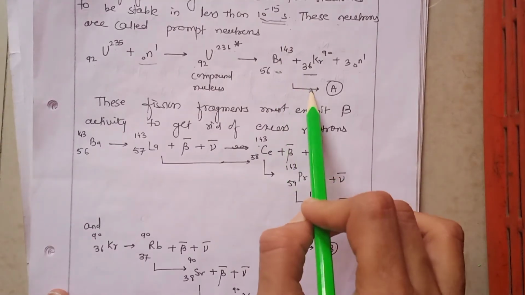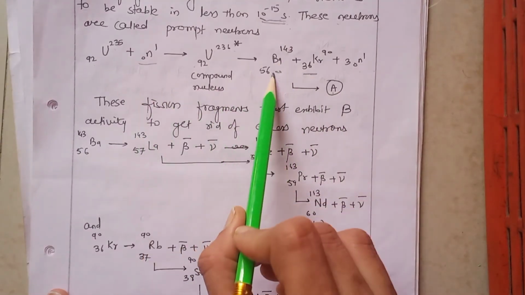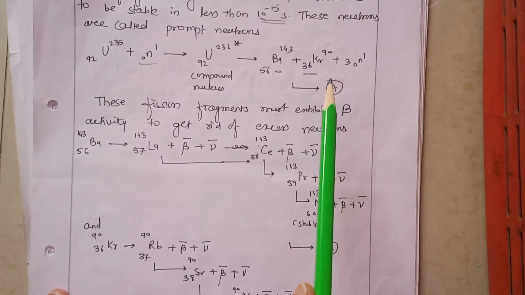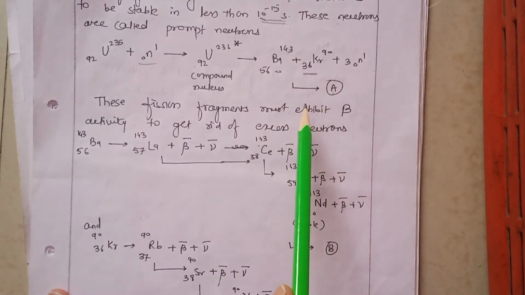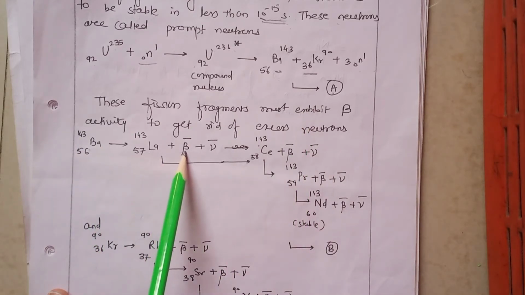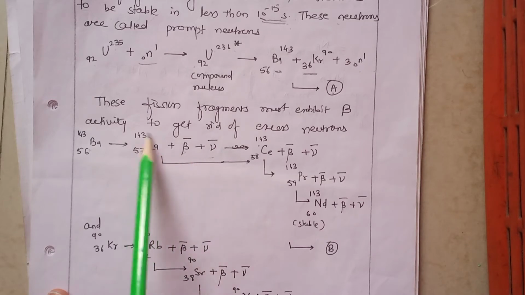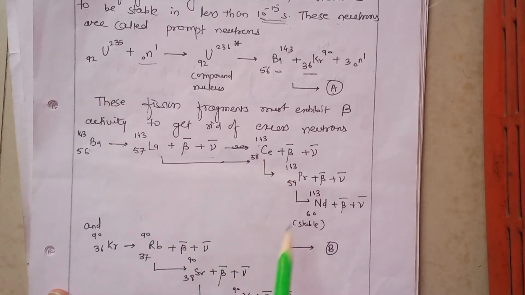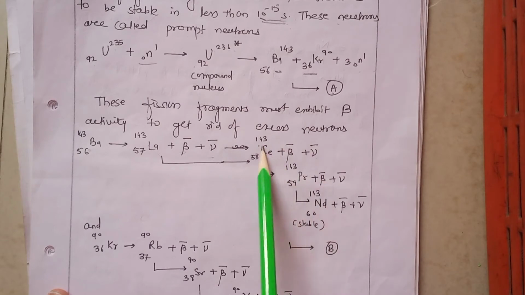So this is reaction A. Now these fission fragments, barium and krypton, must exhibit beta activity to get rid of excess neutrons. Barium emits beta particles and antineutrinos, forming La. This La again has an excess of neutrons, so it shows beta activity again, emitting beta particles and antineutrino and forming Ce.